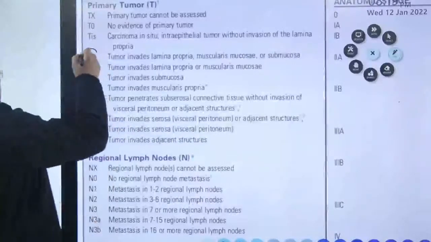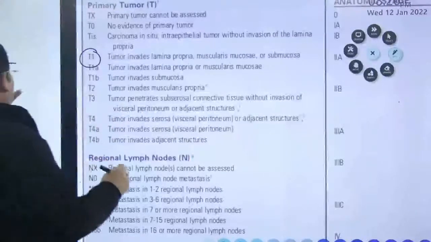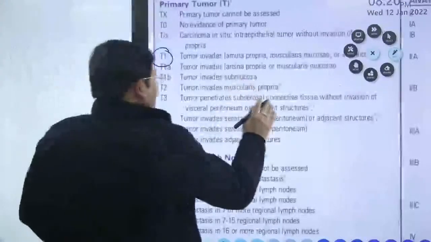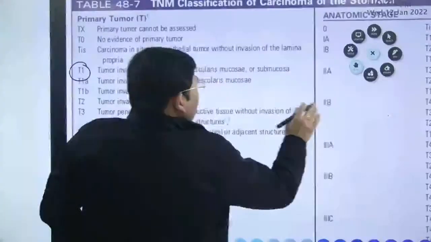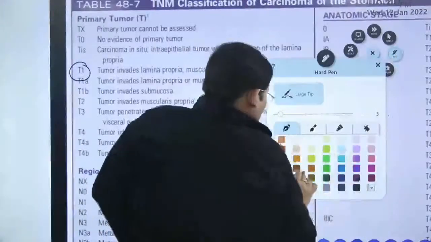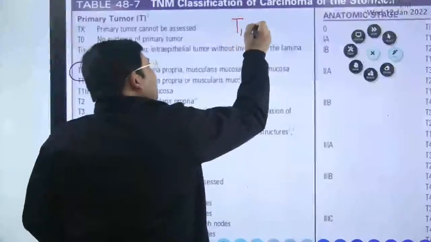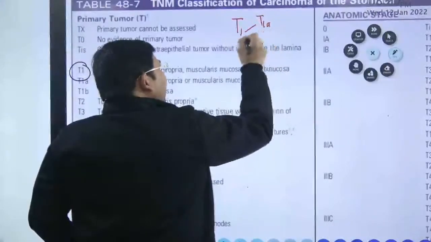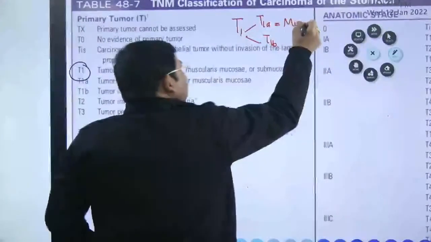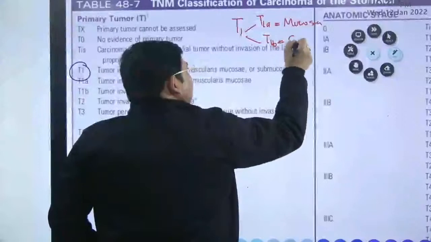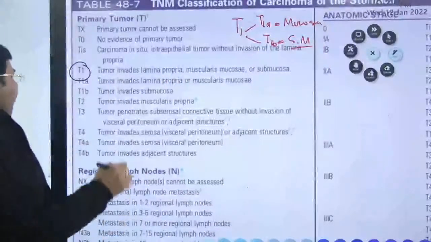So T1, to be very honest, anywhere in the GIT, is further divided into T1A and T1B. T1A is equal to mucosa and T1B is equal to submucosa. It's very simple everywhere.